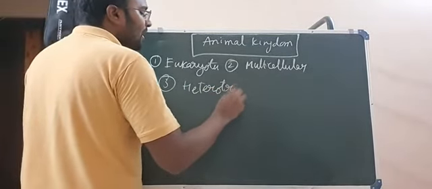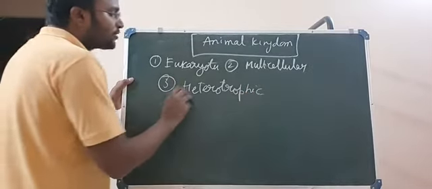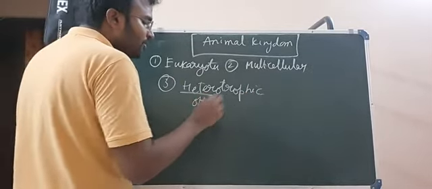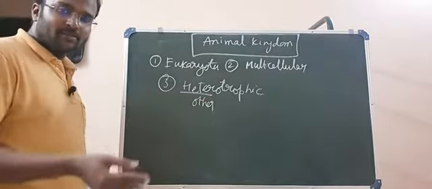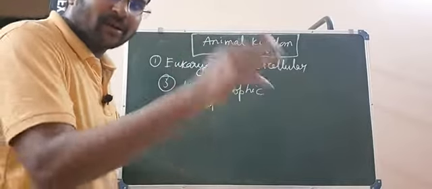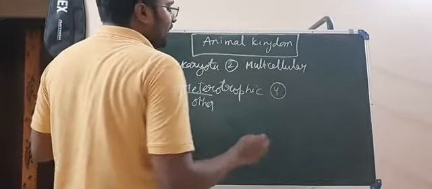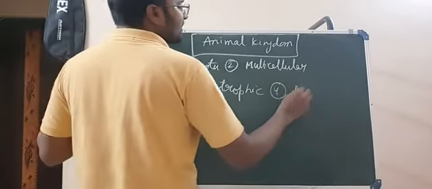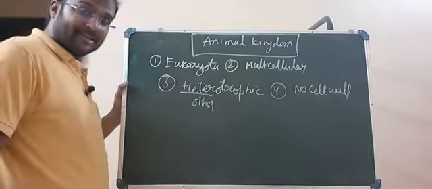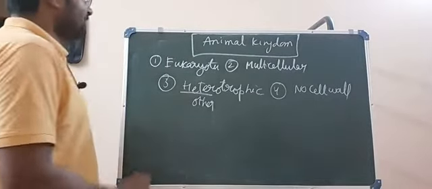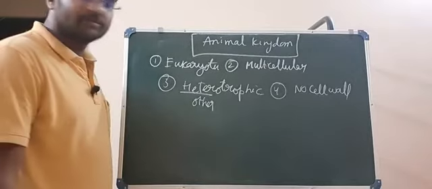Heterotrophic in the sense, unlike plants, they can't produce their own food. Hetero means other, troph means nutrition. For the purpose of their nutrition, they depend on others. What are those others? Either plants or other animals. And next, they don't have a cell wall. No cell wall is present in the cells of animals, unlike plants. So eukaryotes, multicellular, heterotrophic, and no cell wall.